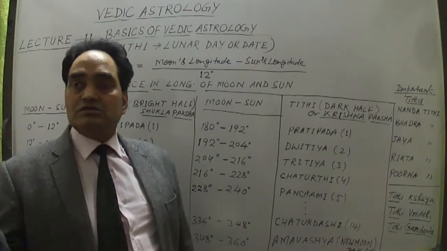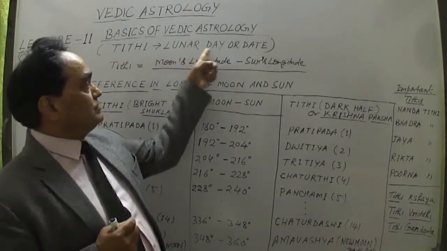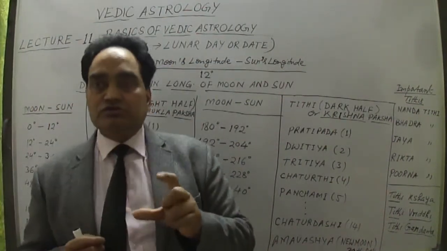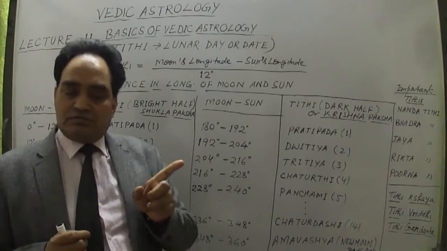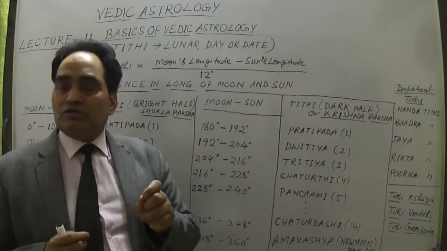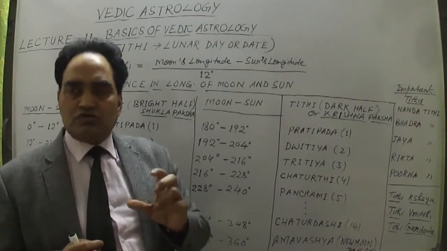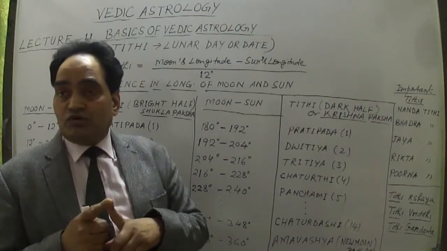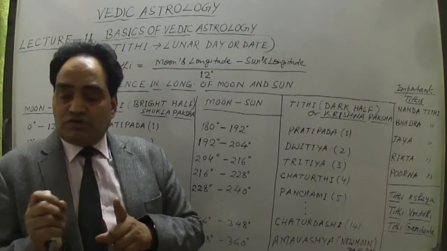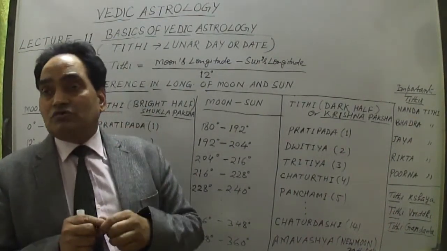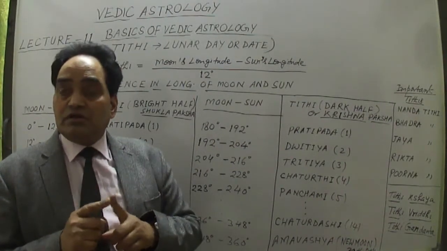There is Tithi. Tithi means lunar date. I have written down here: lunar date, lunar day or date. So Tithi means lunar date. Means when the moon moves, per day how much does the moon move? So what is the movement of the moon per day or per Tithi? That is known as lunar day. I'll talk about that. What is the total day or hour? About 23 hours and some minutes. So on average it is 23 hours, 44 minutes or 2.9 seconds or something. That is one lunar day, on average.